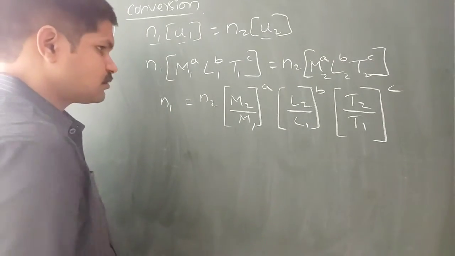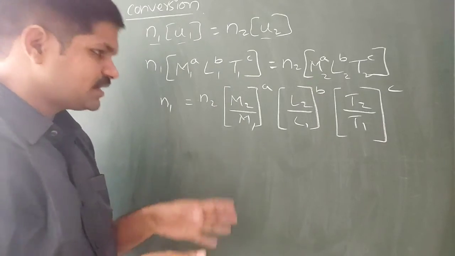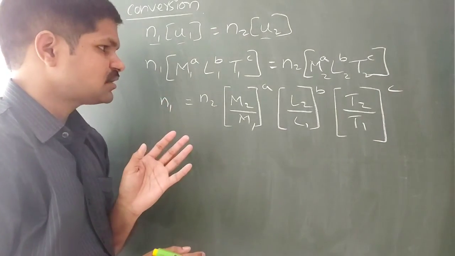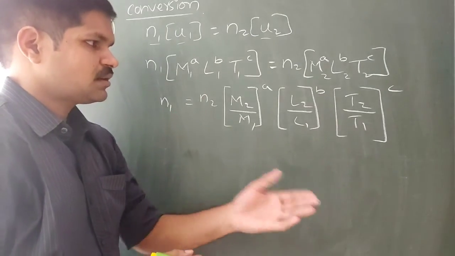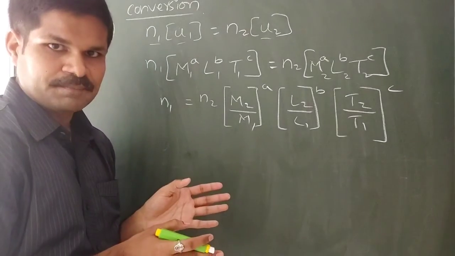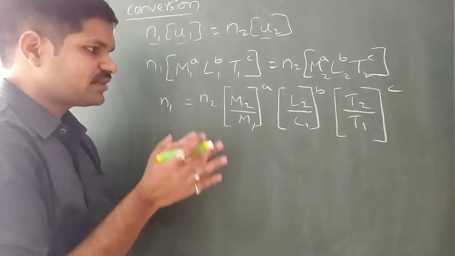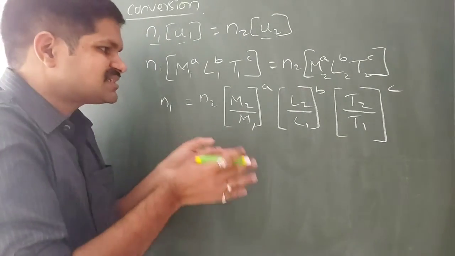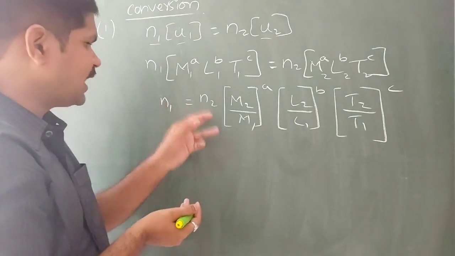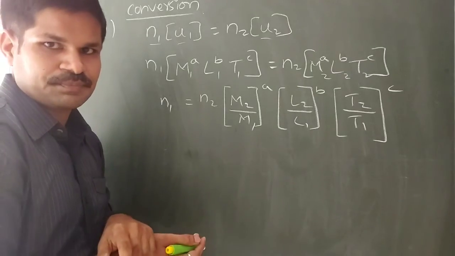So here if you observe, what will be the final result? The final result is that in whichever system you need to convert the physical quantity, the numerical value in that system can be calculated using this formula. N1 and N2 are the numerical values.